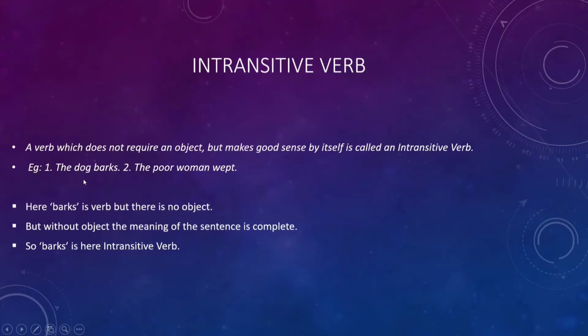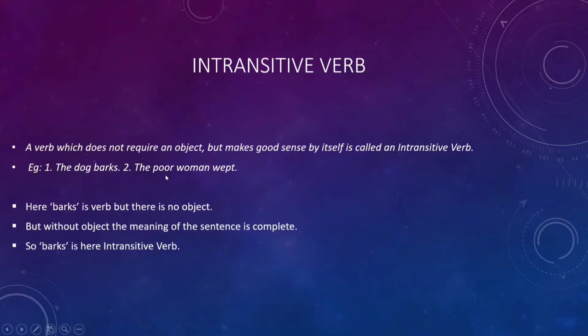The dog barks. Here barks is verb and look, here is no object. But without object, the meaning of the sentence is complete. The dog barks. The meaning of the sentence is complete. So barks is here an intransitive verb.